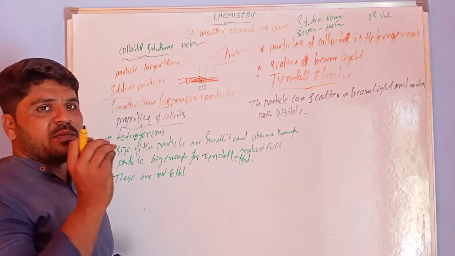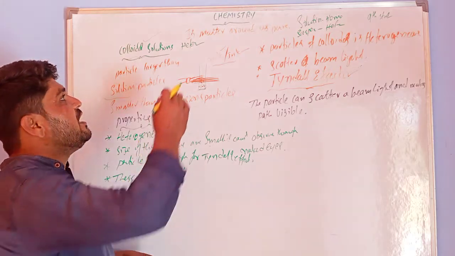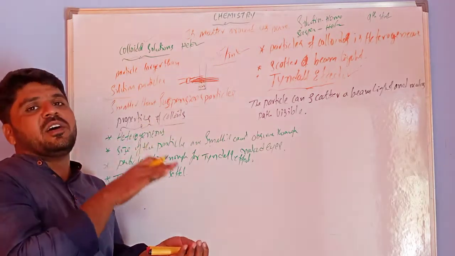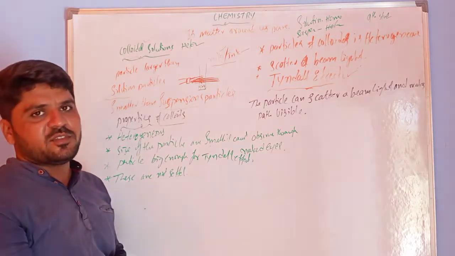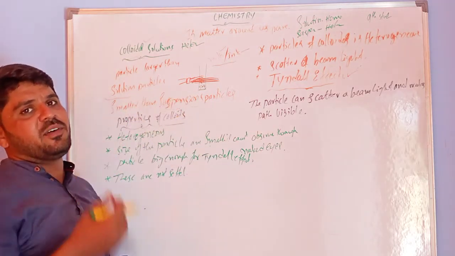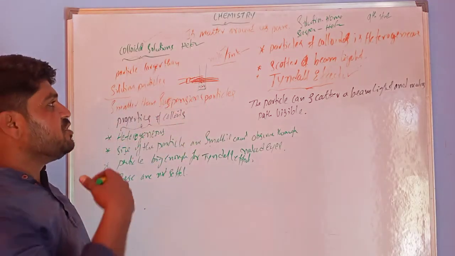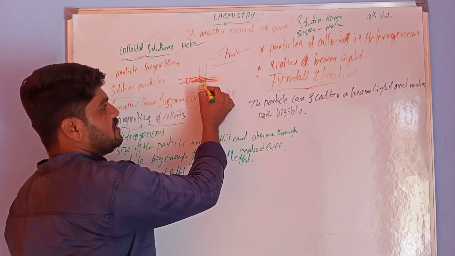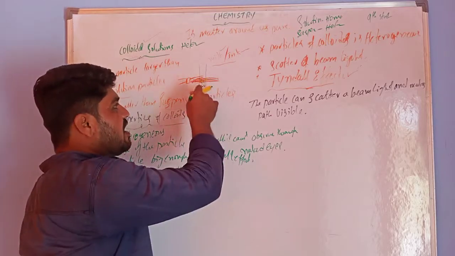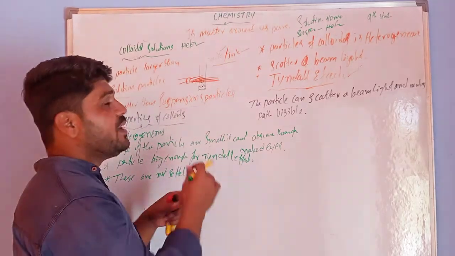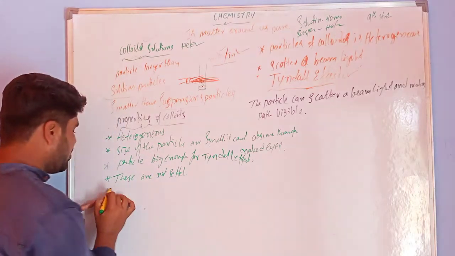If you leave the buttermilk undisturbed, the particles settle at the bottom and water flows at the top, right? But in milk, wherever you check, the milk particles cannot settle down. They are completely mixed.